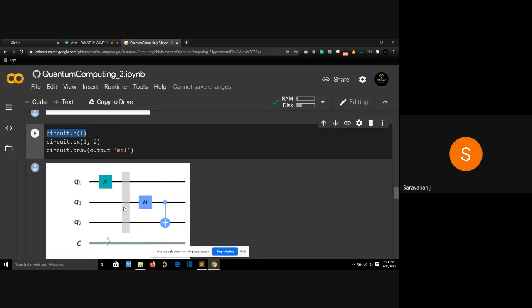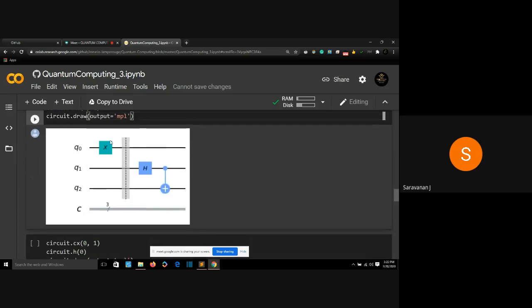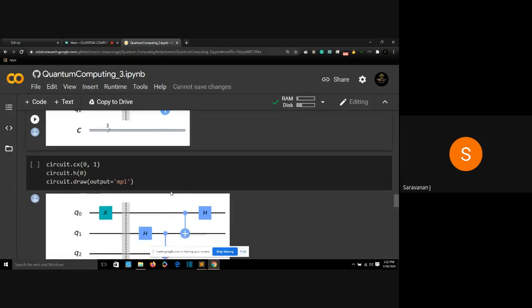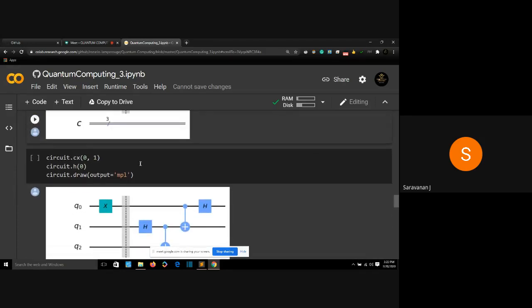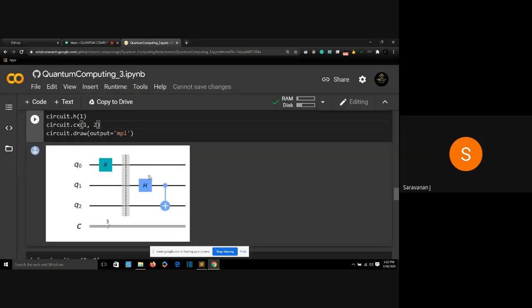Then what I'm doing is I'm connecting my Eve to Bob. I'm performing a Hadamard gate on my Eve, and then I'm connecting my Eve to Bob. I'll run it. That's it. I performed a Hadamard gate and I connected my Eve towards Bob. Next, I'll perform a control NOT gate again. Now I connected Eve to Bob using a control NOT gate. I entangle my Eve and Bob.